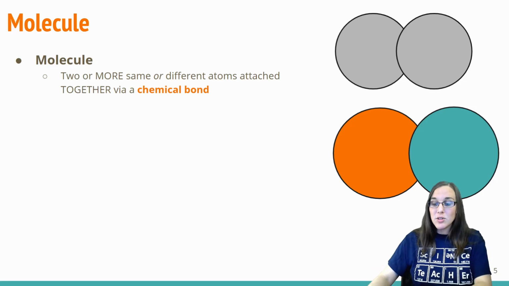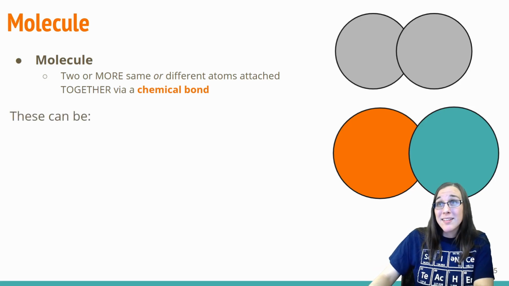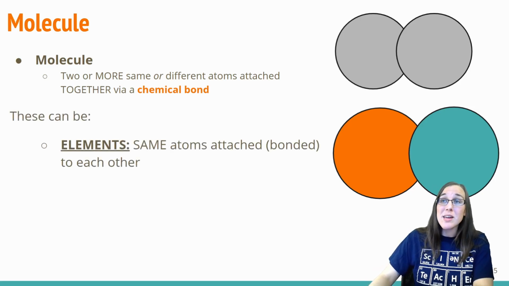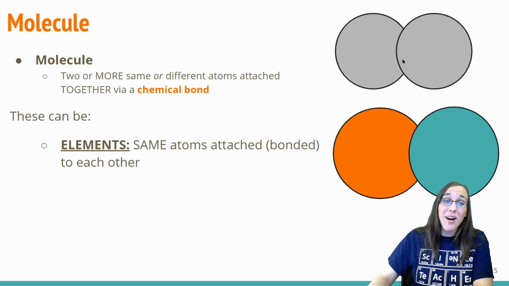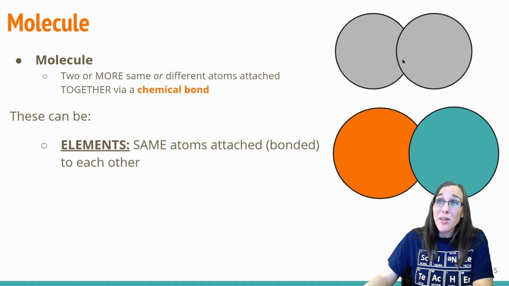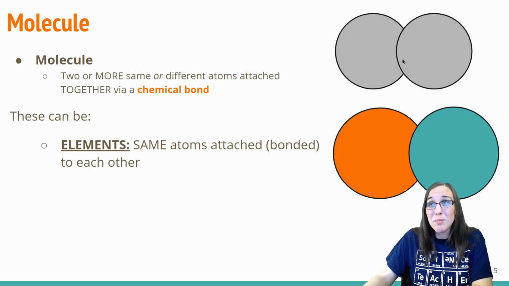So if we have two of the same atoms together, we call them elements. These are the same atoms bonded together. That would be like these two gray circles up above. Those are representing a molecule that happens to be an element.